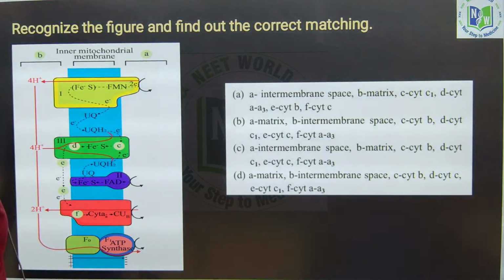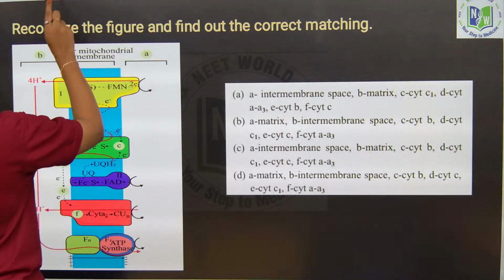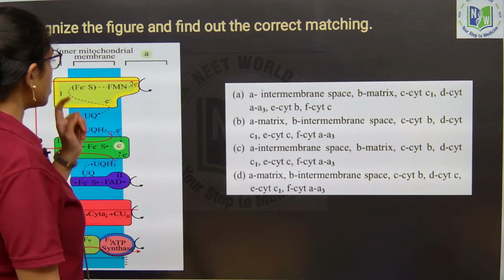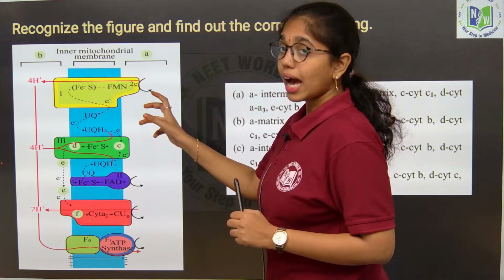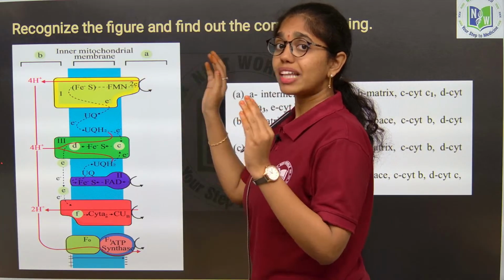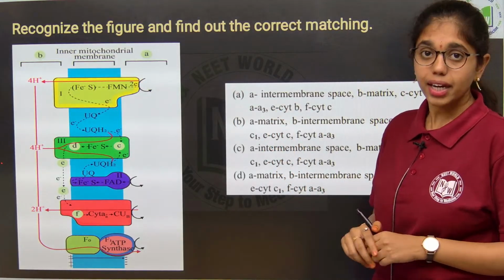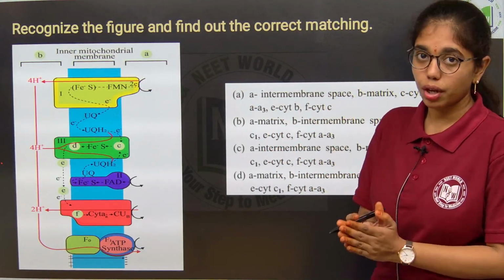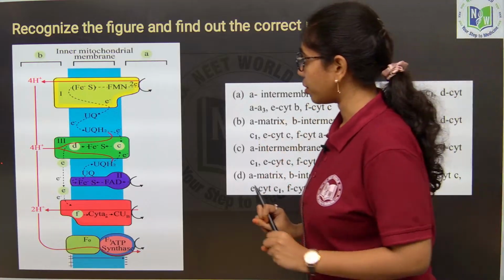You see, the question is directly from the diagram of the electron transport system. Here, where are NADH and FADH2, the energy rich molecules, formed? In the mitochondrial matrix, because TCA is happening in the mitochondrial matrix. So A will be the mitochondrial matrix.